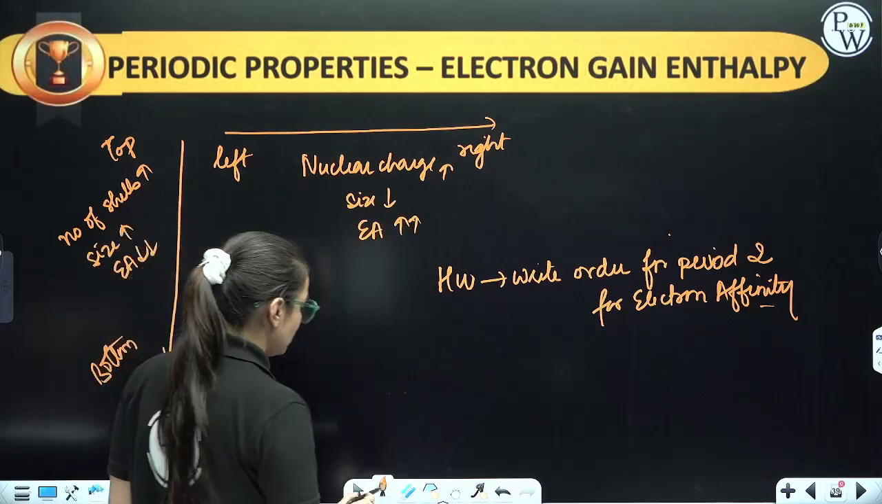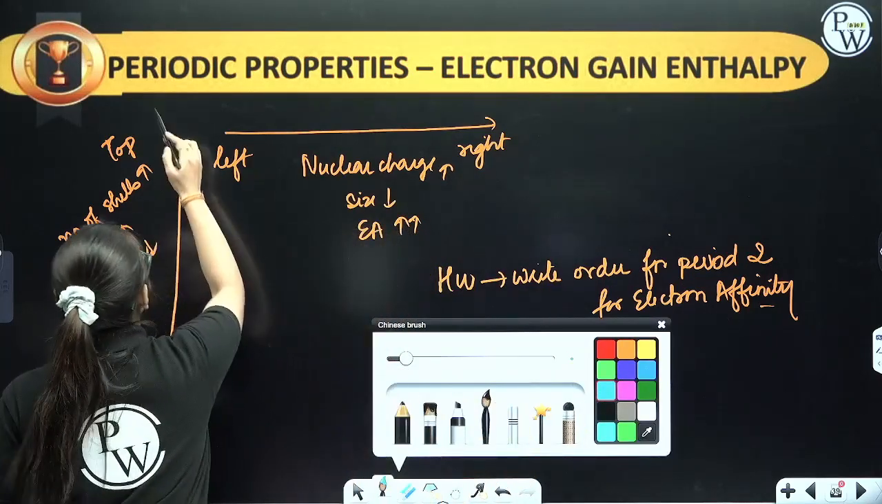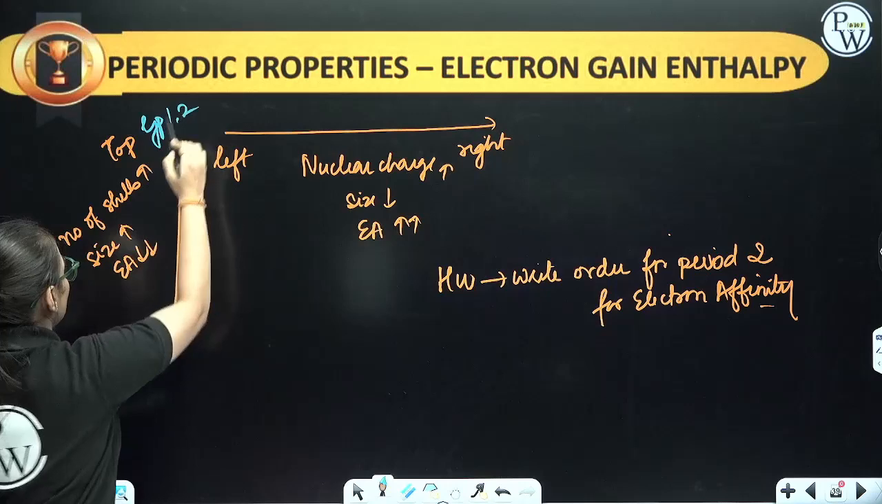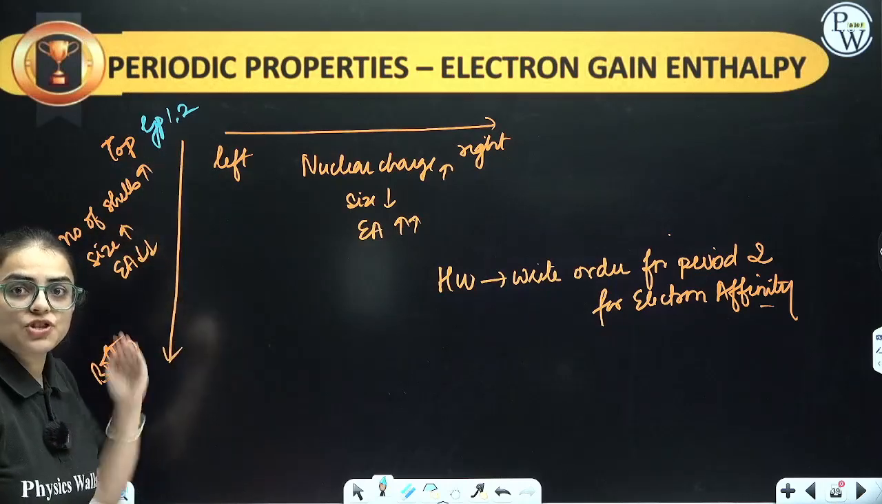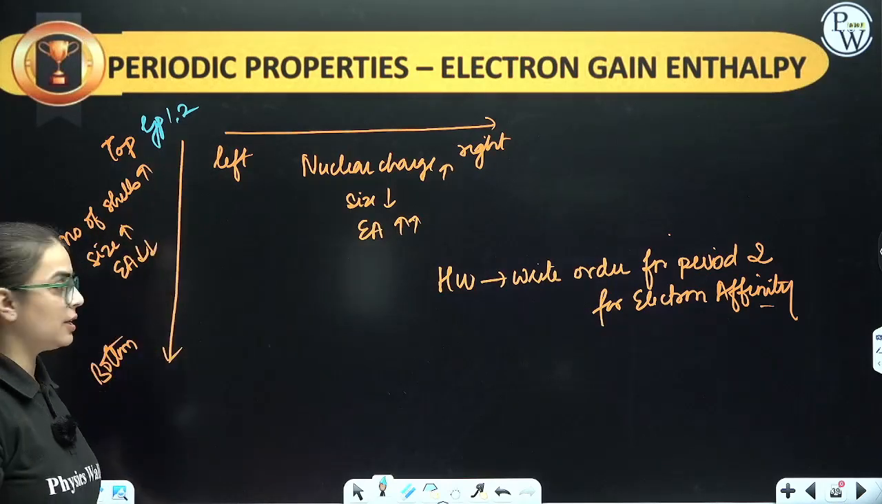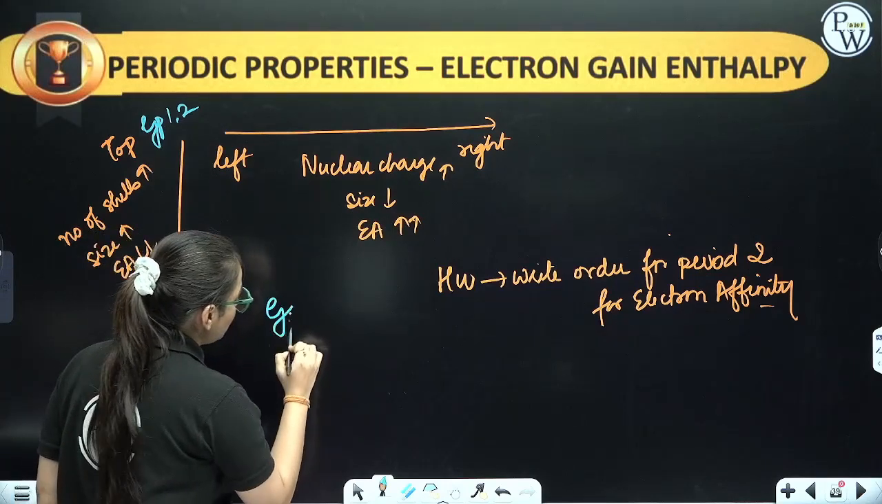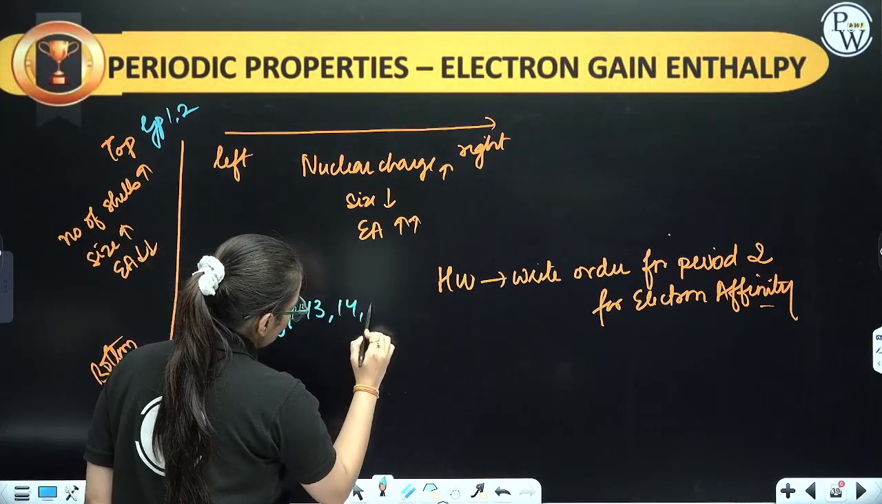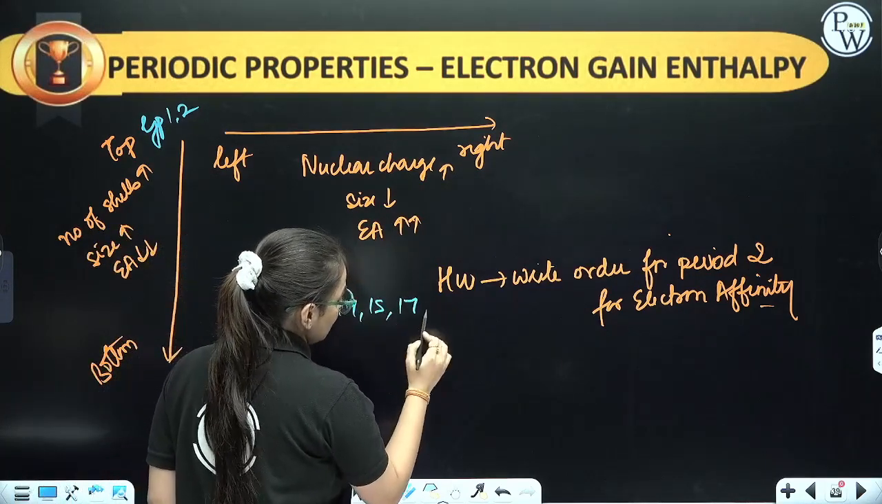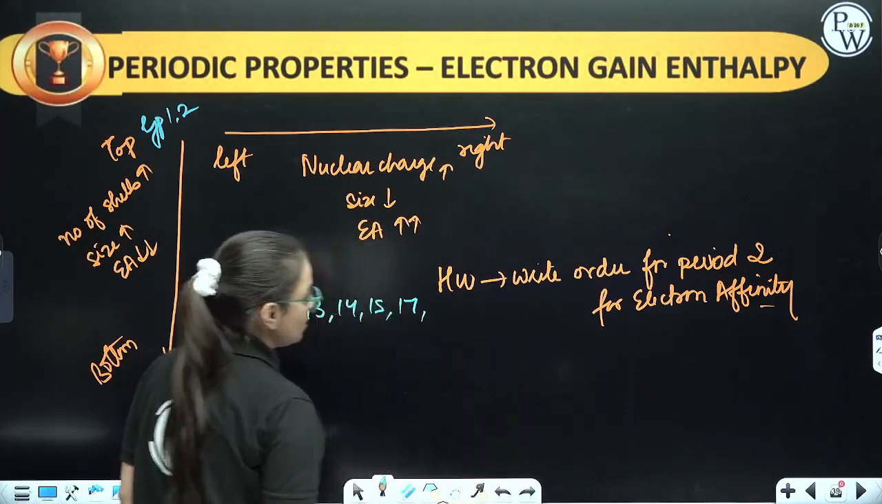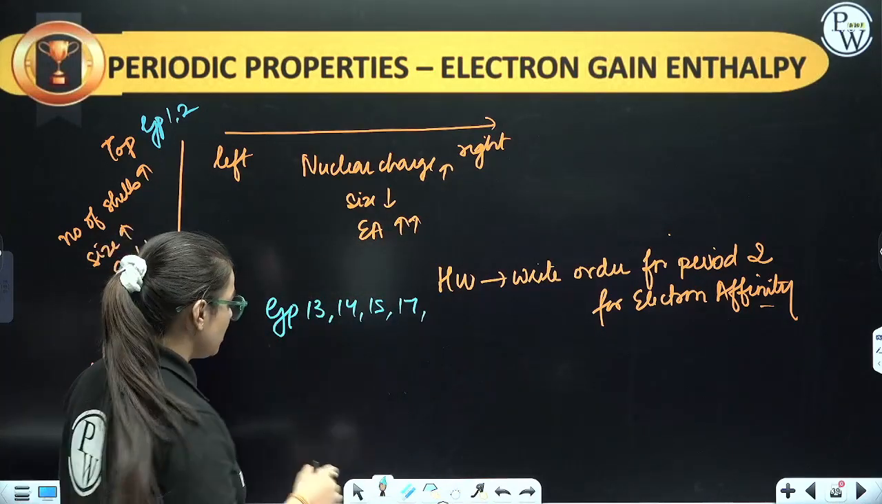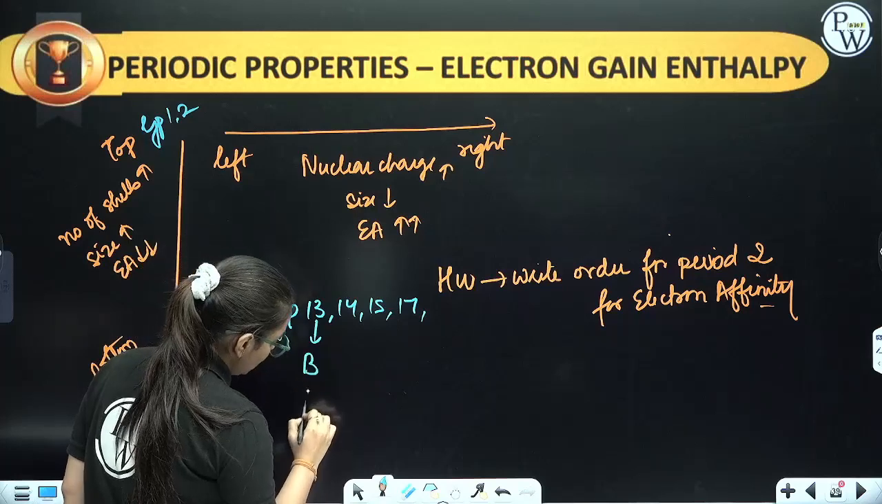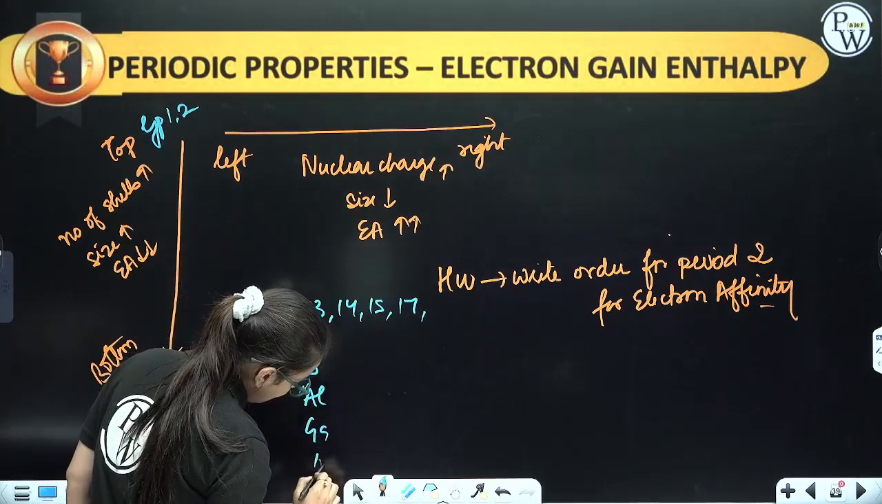Now let us talk about group number 1 and 2. Group number 1 and 2 will hold the same thing which is written over here. Number of shell increases, size increases, electron affinity decreases. But in group number 13th, 14th, 15th, 17th, and 18th, the order does not follow the same. Let us talk in group number 13th: boron, aluminium, gallium, indium, thallium.